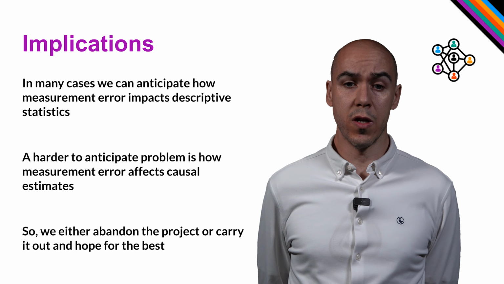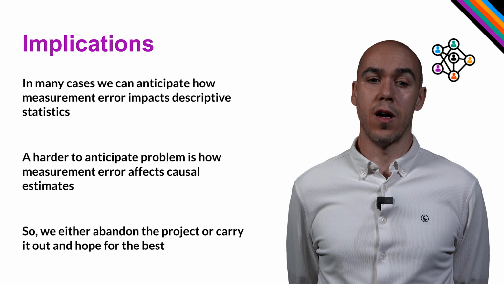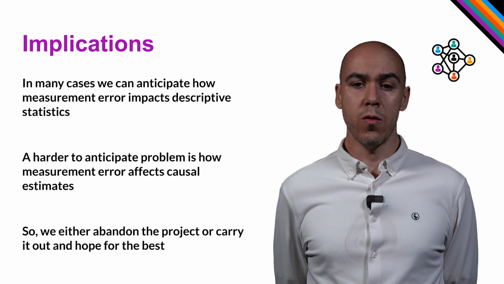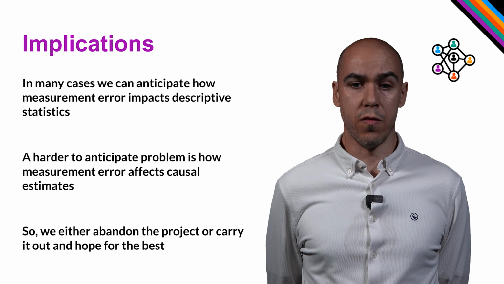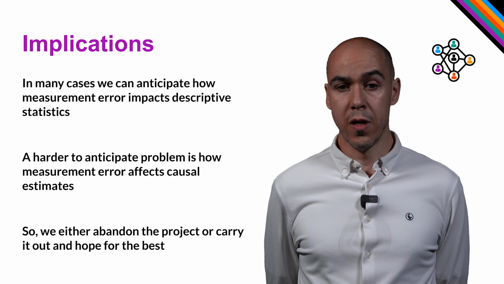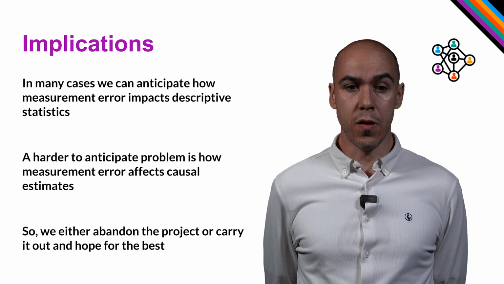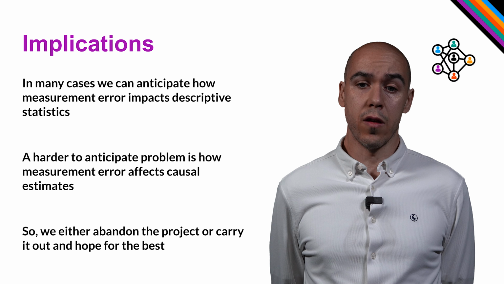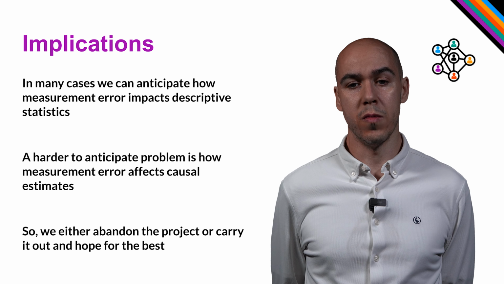However, besides affecting the measurement error properties of the variable prone to error, we might encounter a more complex problem, which is harder to anticipate. When we use these flawed data in causal models, that is, when we want to explore the effect of one variable on another, and one of them is affected by measurement error, it is likely that the estimated effect is biased. It is often quite hard to figure out the direction and magnitude of that bias, and to make things worse, this could happen even when the measurement error process is completely random.